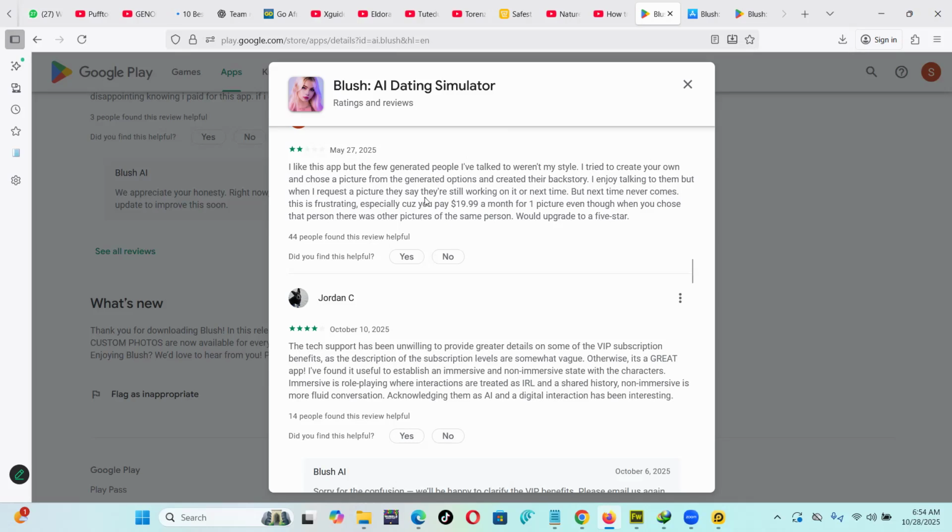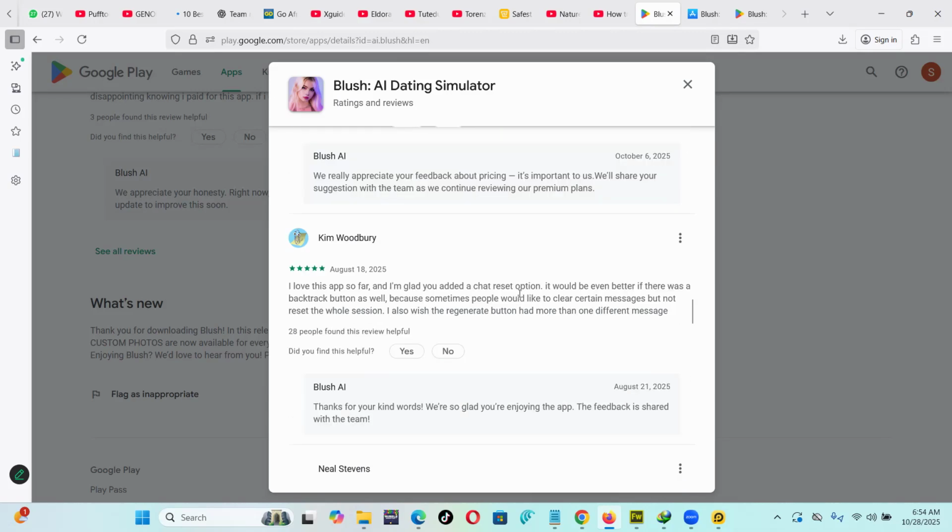Another review: I tried to create one and chose a picture from the general options. I created a backstory. I enjoy talking to them. But when I request a picture, they say they are still working on it, next time. But the next time never comes. This is frustrating, especially when you pay 19 for one picture or something like that.